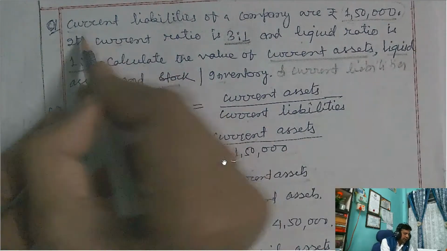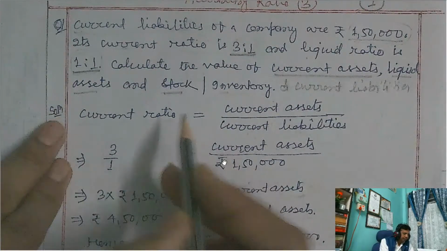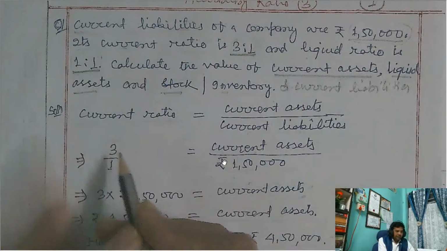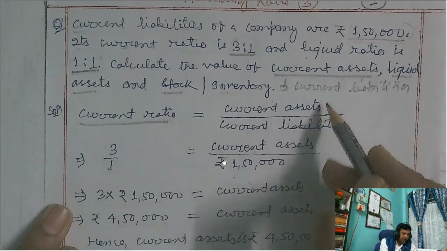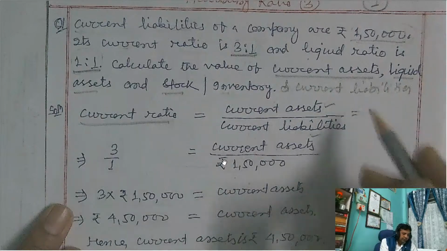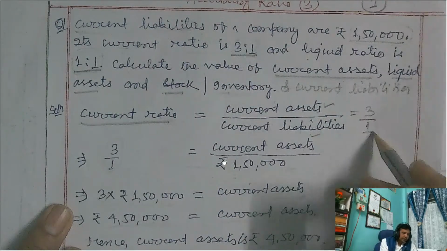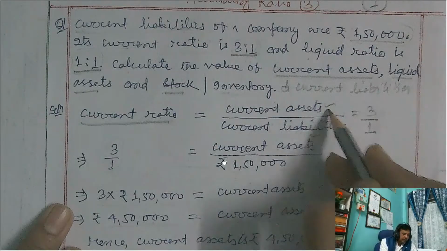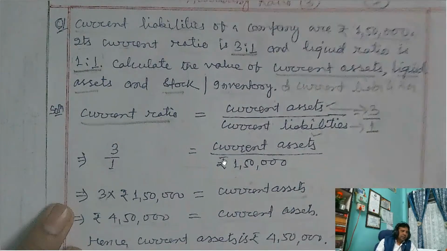Whenever you get this type of question, it is very important. You see the current ratio formula, which I just told you is current assets by current liabilities. And the ratio is given here, 3 is to 1, so 3 by 1. So 3 is the current assets and 1 is the current liabilities.